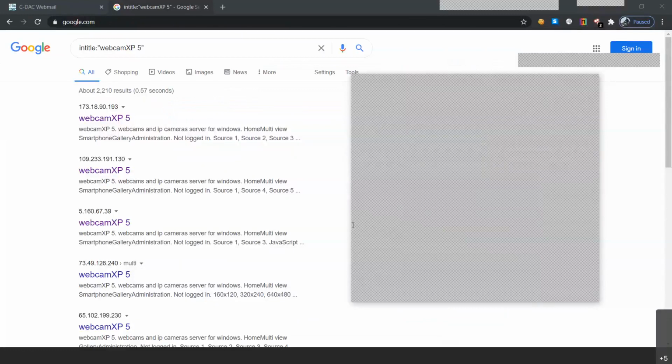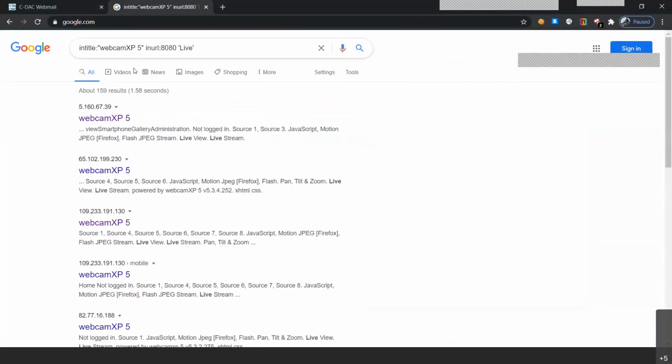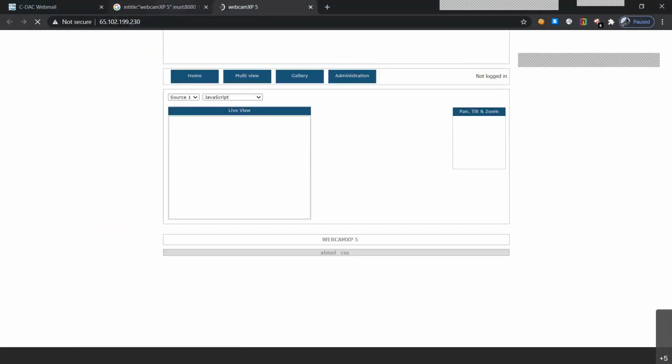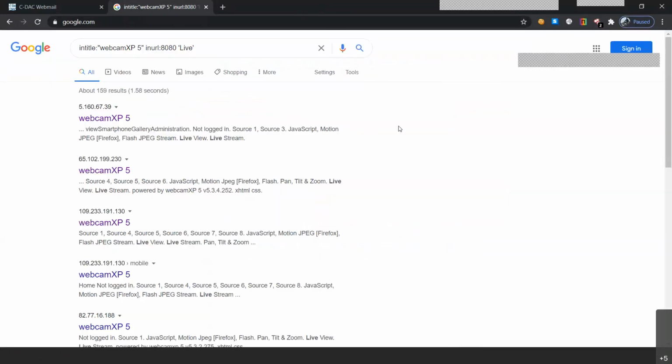I think there is one more. Let me just check it out. Another webcam that we can basically find through this. So this is intitle Webcam XP5 in your URL. We are searching for live footage. Let's check one of them. So these types of webcams are easily available. We are able to see today's date only. And this is another CCTV that is available on the internet. So these are the queries from basic to a little bit advanced, through which we are able to find out or dig out information from the internet.